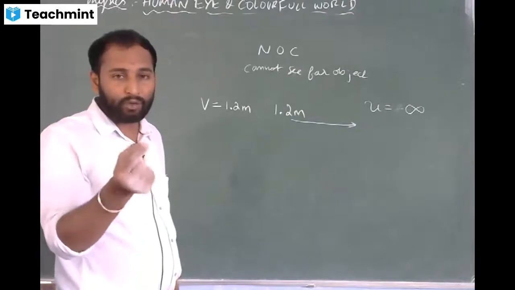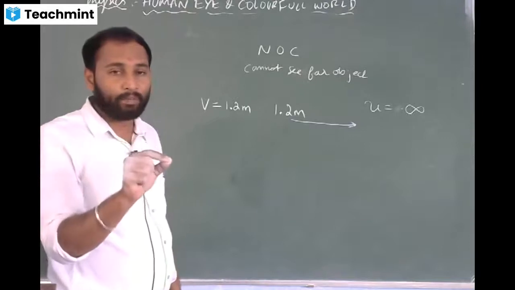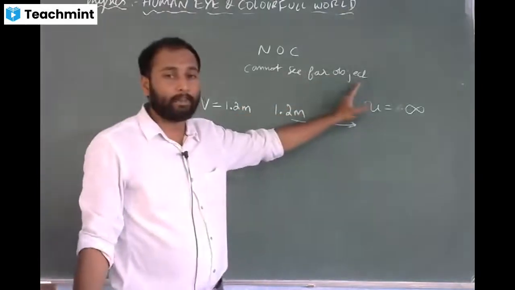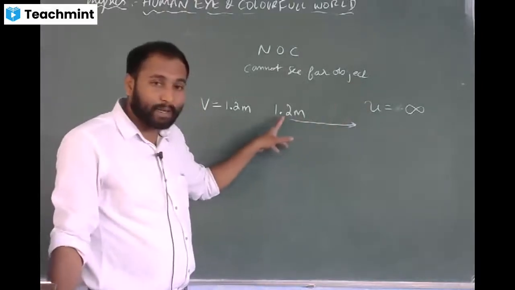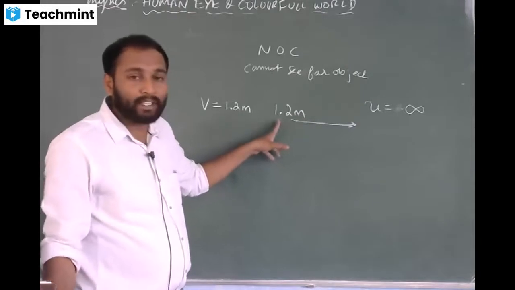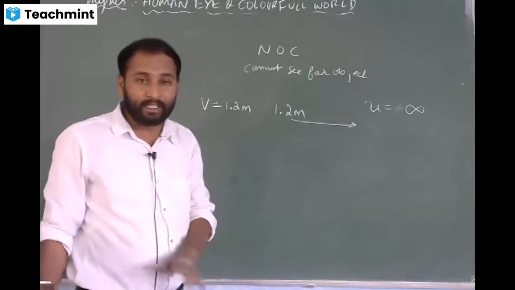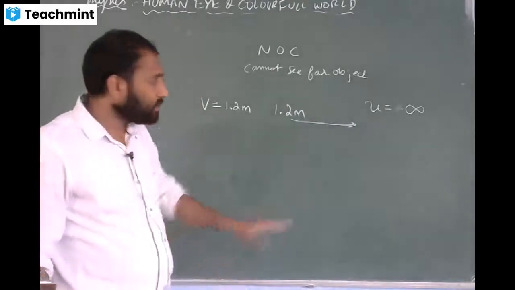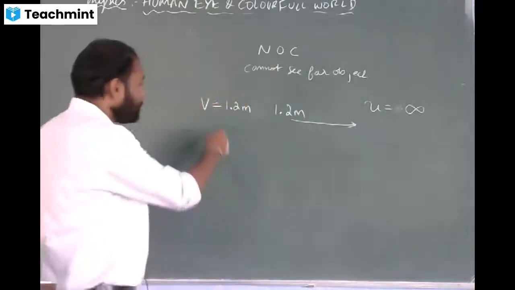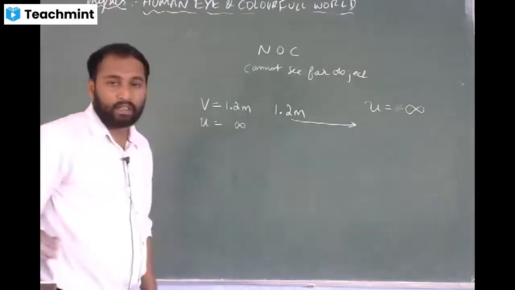How are we correcting it? By giving him a lens of suitable power. To give him a lens of suitable power, first we have to calculate the focal length, then the power. So what is his problem? He cannot see far objects clearly. He can see objects placed at 1.2 meter clearly. So the image will be formed when the object is placed at 1.2 meter. After this, he is not able to see. So I will take object distance as infinity. So if v is equal to 1.2 meter, u is equal to infinity. Did you understand?